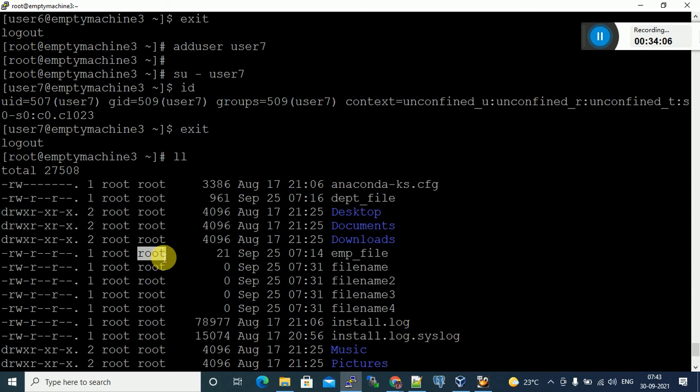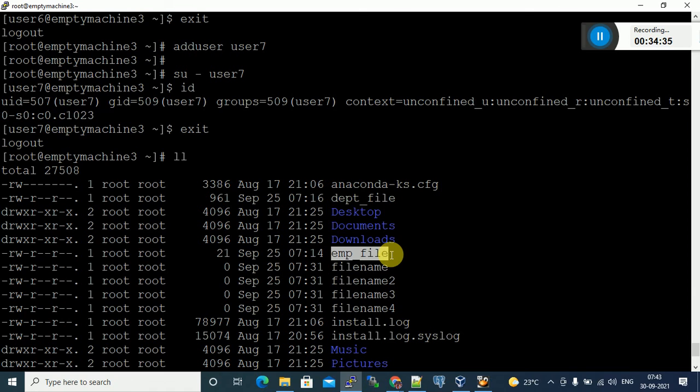What is this? Not memory, file size. Capacity. How much data is inside? 21 bytes. This is the file capacity. What is the capacity of your mobile?